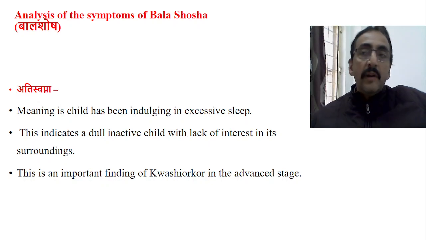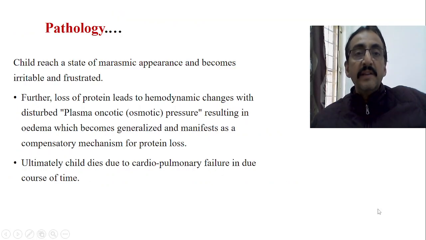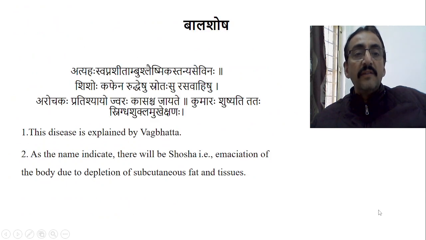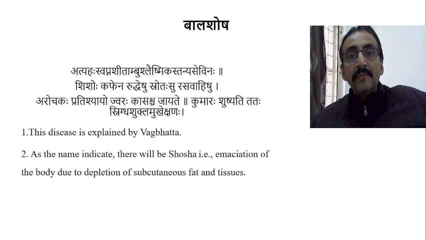If you look into the symptoms of Bala shosha mentioned by Vagbhata, the shloka is again very clear. Atyaha swapna shitambu shleshmikastanya sevinaha shisho kafena ruddeshu shotasu ratavaishu. So let us take the symptoms here, then the causes. First you begin with the causes: Ati Swapna, Shita, Ambu, Shleshmika, Stanya Sevina.